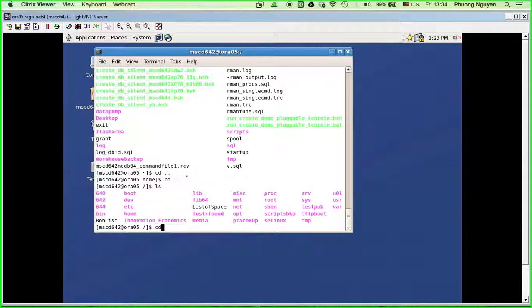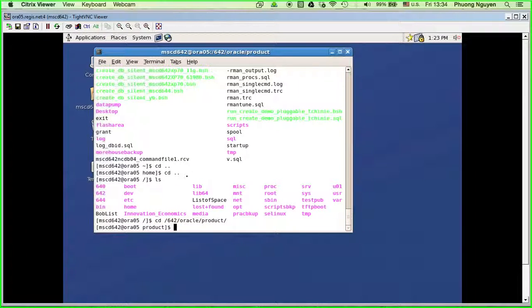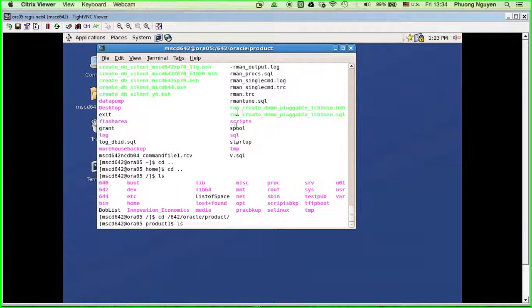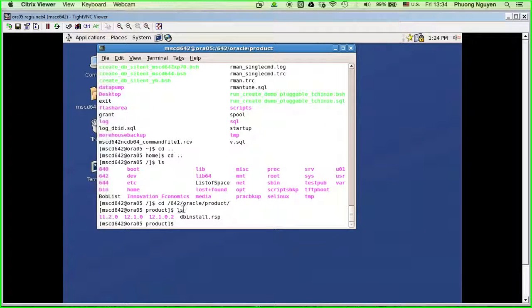I'm going to change to the new home that we just created, 642, Oracle products. Now you see we have the new directory, 12.1.0.2.